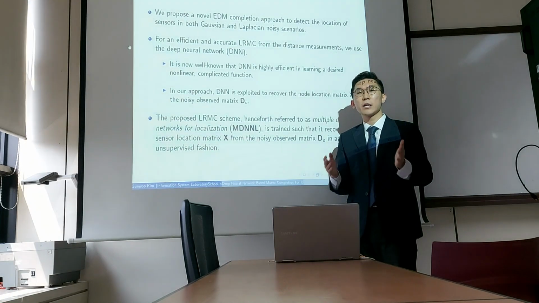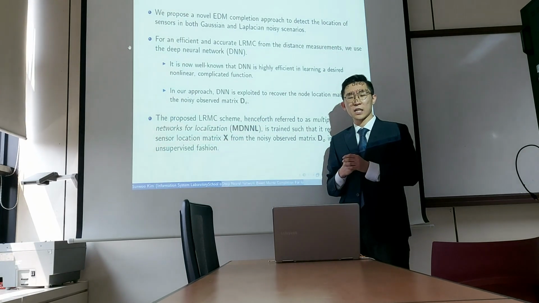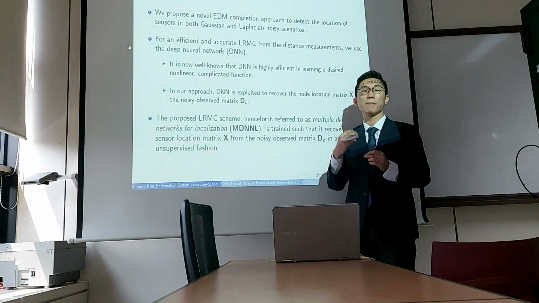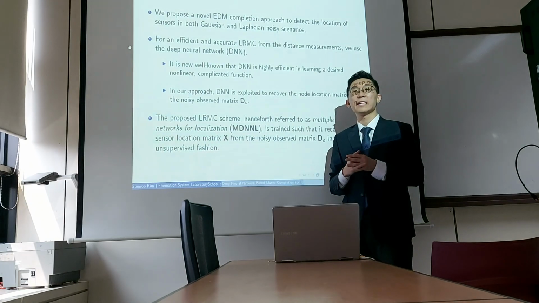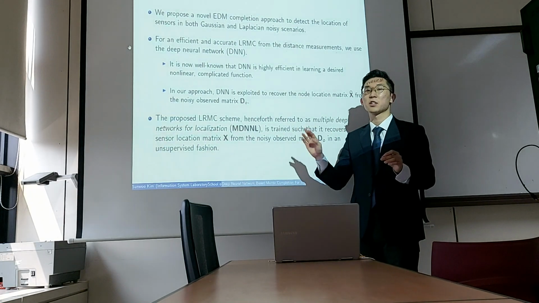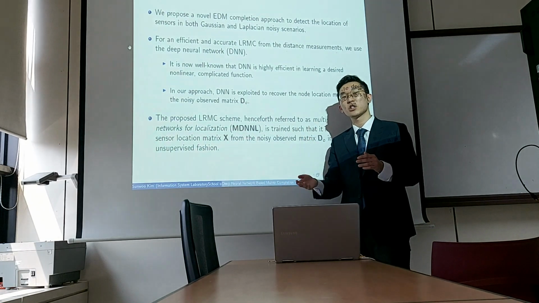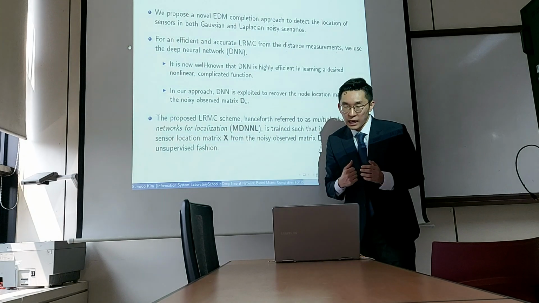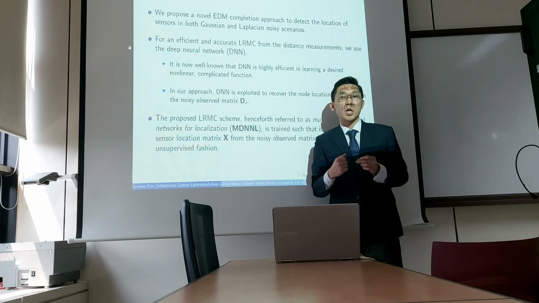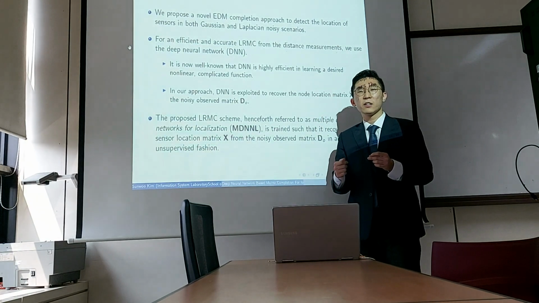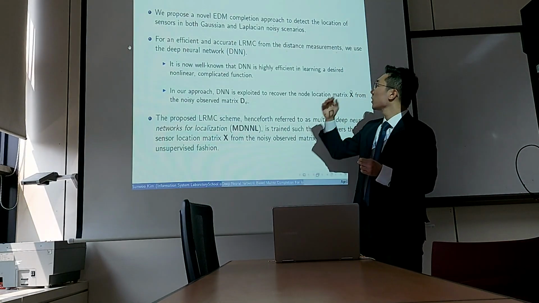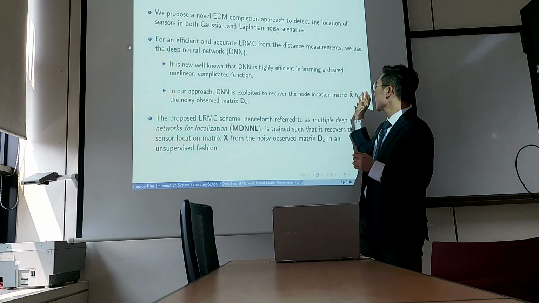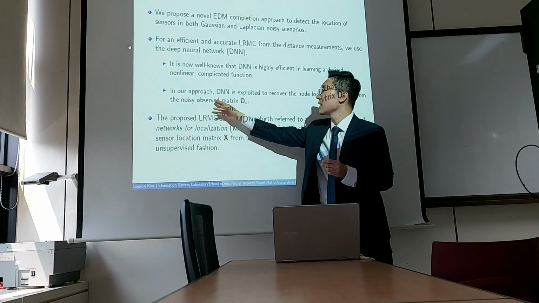It is now very well known that the DNN is highly efficient in learning a complicated nonlinear function, and it has been applied to various applications such as image classification and machine translation, just to name a few.